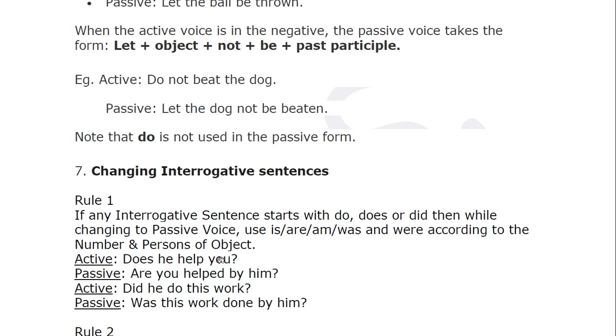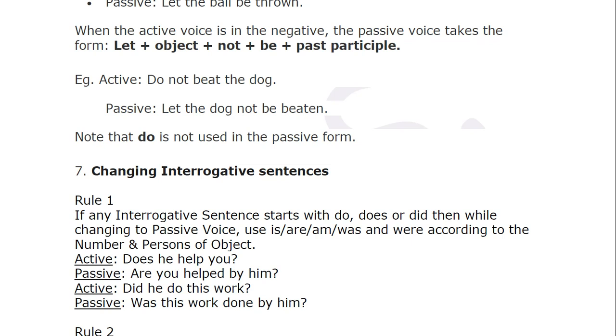Next one. Fourth, rule number 4. When the interrogative sentence starts with shall, will, can, and should, then we should use be after the new subject and shall, will, can, and should at the starting. All the rules are the same, only which words have to start.